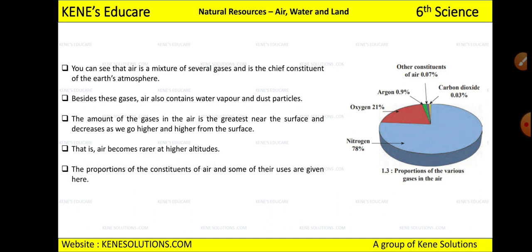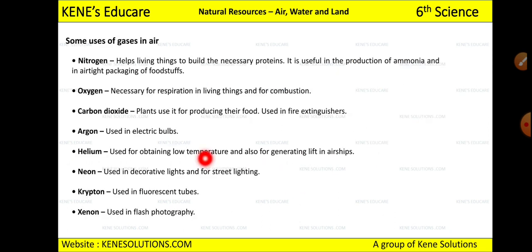the air is lower. Okay, and the proportion of the constituents of the air and some of their uses are given here. So this is the proportion of the gases which are present in the air and what the uses are, it has been mentioned here. So let's study. First one is nitrogen. Now nitrogen helps living things to build the necessary protein, and it is useful in production of ammonia and airtight packing of the food stuff.